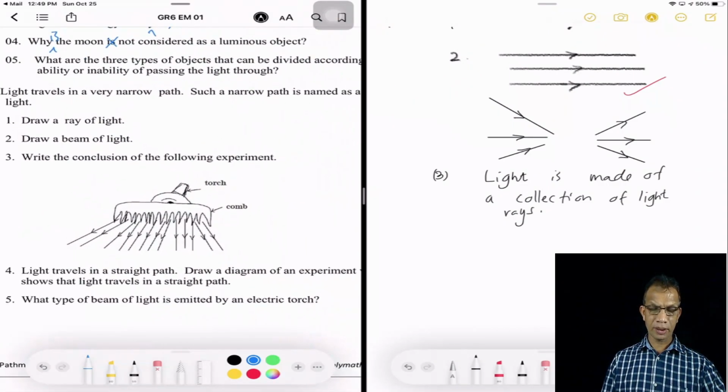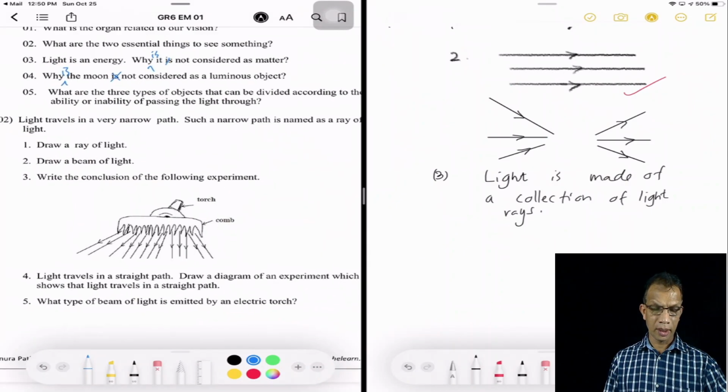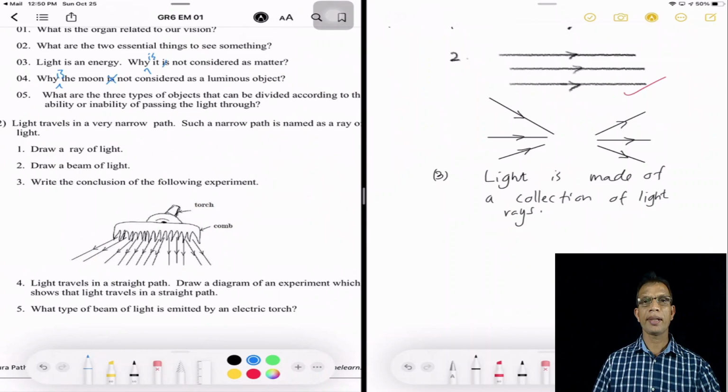So moving to the fourth one. Light travels in a straight path. Draw a diagram of an experiment to show that light travels in a straight path. It's so simple.